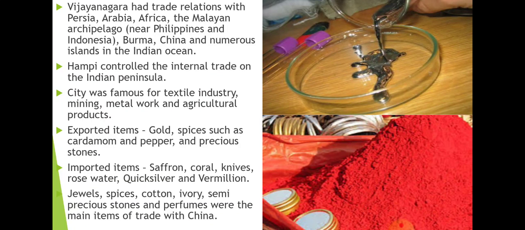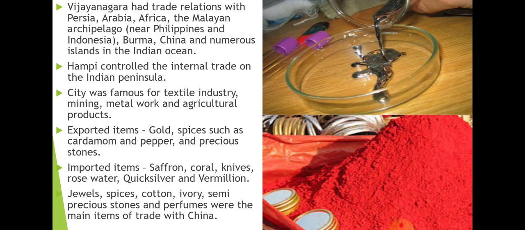Some of the cities were famous for different textile industries, mining, metalwork, and agricultural products. So these were the cities which were most important during that time. It was famous for several textiles, several cloths which were produced in those days. Mining was also done so that they could get some metals. After mining they got the metals, so they made metal products and sold them, as well as agricultural products which were grown in those areas.